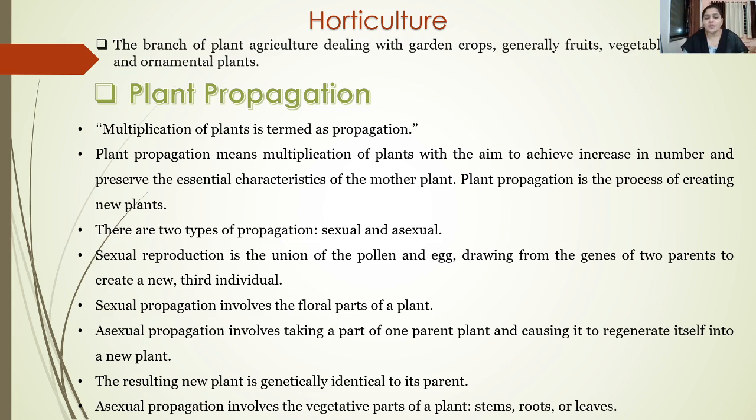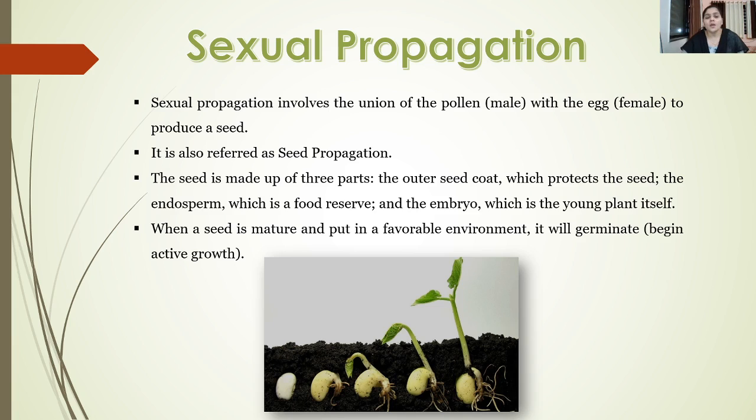Asexual propagation involves the vegetative parts of the plant, which are the stems, roots, or the leaves. Now, in this part, we are specifically going to deal with sexual propagation in plants. Sexual reproduction or sexual propagation involves the union of pollen, which is the male reproductive structure, and the egg, which is the female reproductive structure, and the process of fertilization occurs.